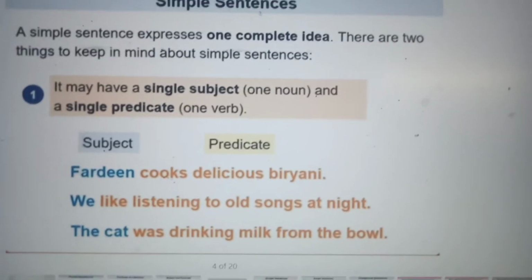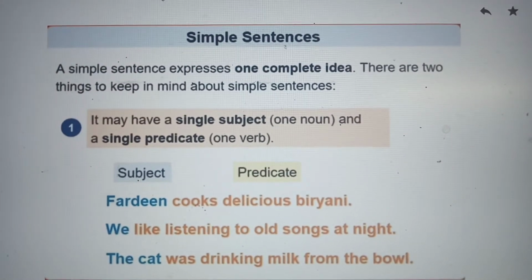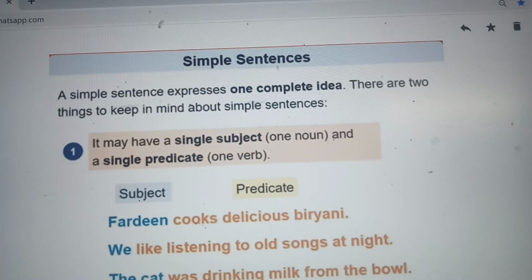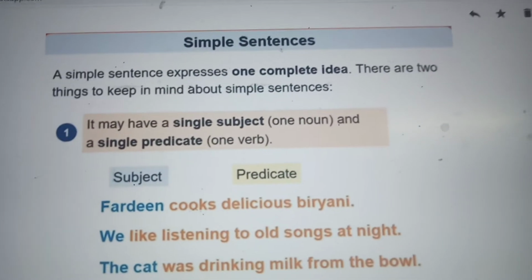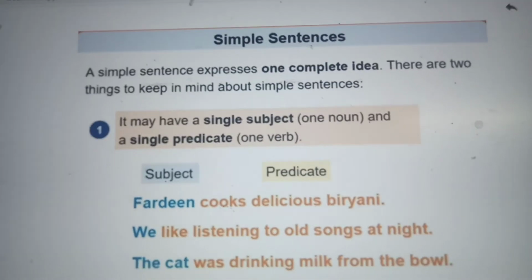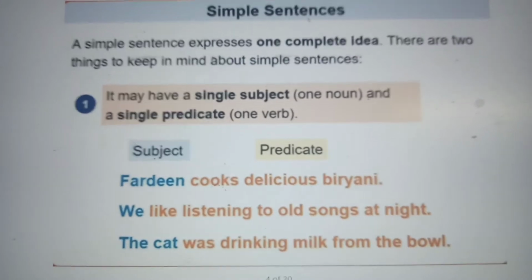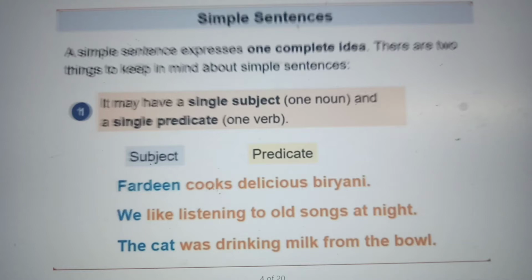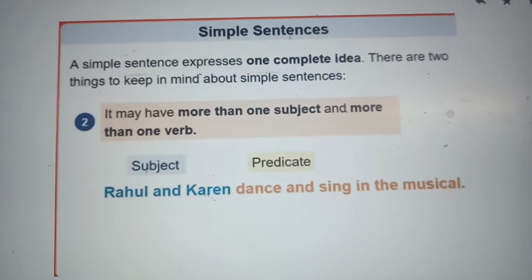Fardeen cooks delicious biryani. So who is doing the action? Who is the main thing in this? Fardeen. So Fardeen is a subject. Cooks delicious biryani. That is a predicate. We like listening to old songs at night. We is a subject. Like listening to old songs at night is a predicate. The cat was drinking milk from the bowl. Cat is a subject. Was drinking milk from the bowl is a predicate.